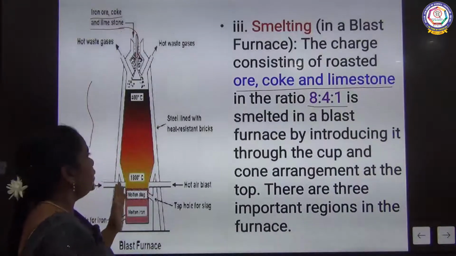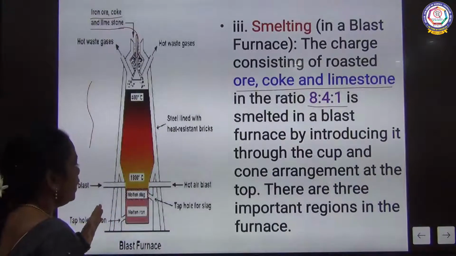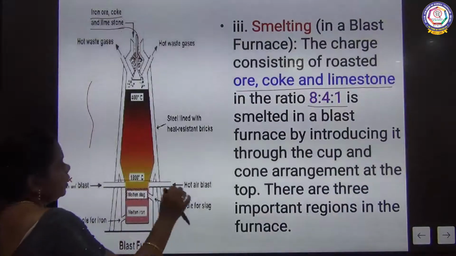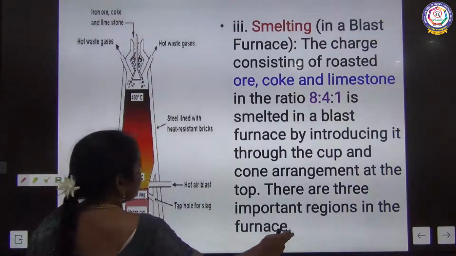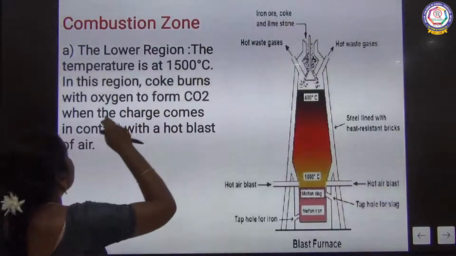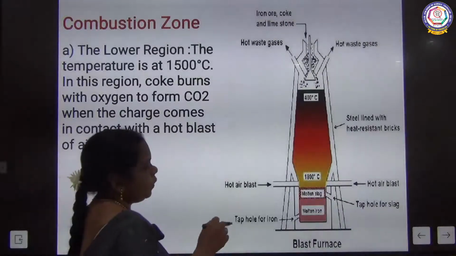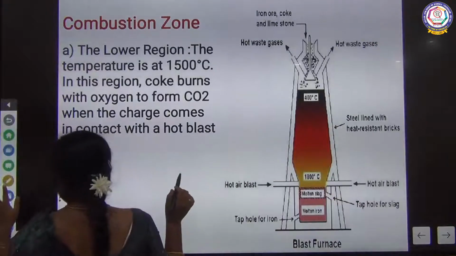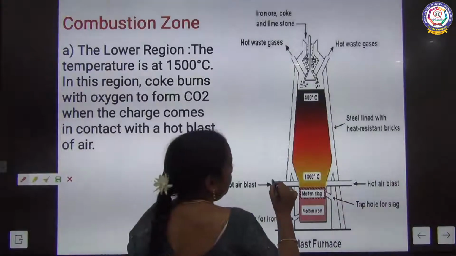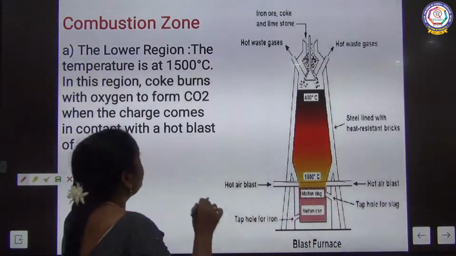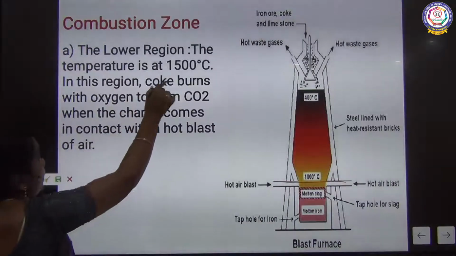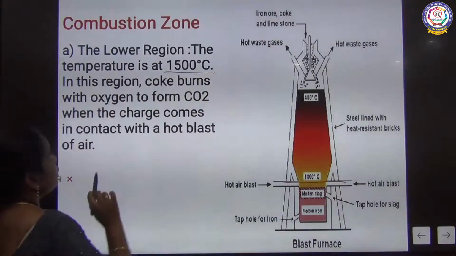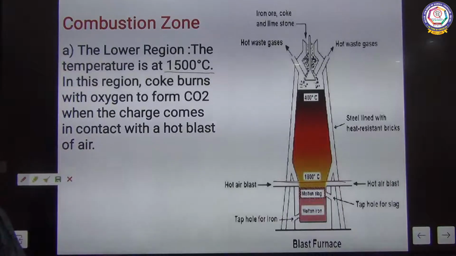There are three regions. One of the regions is the combustion zone. In the combustion zone we burn, and the temperature we maintain is about 1500 degrees Celsius.